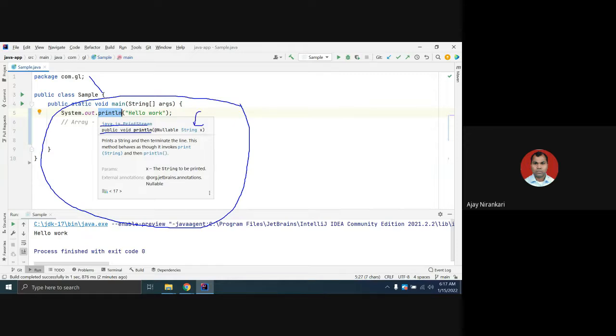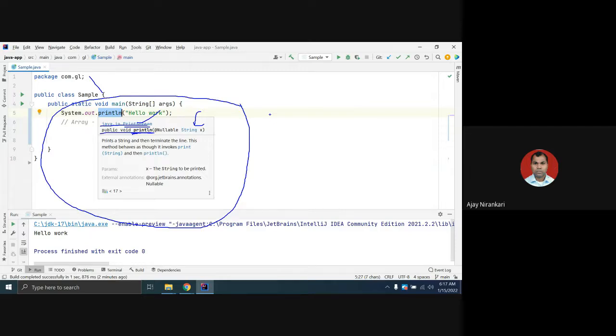So this is the Java doc, the Java API. Java API means what Java offers. java.io is your package name, PrintStream is a class, and println is a method name. This combination of which set of methods and classes are offered by Java is known as the Java API.